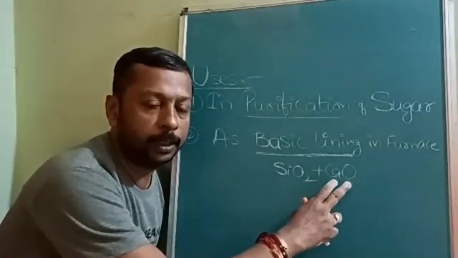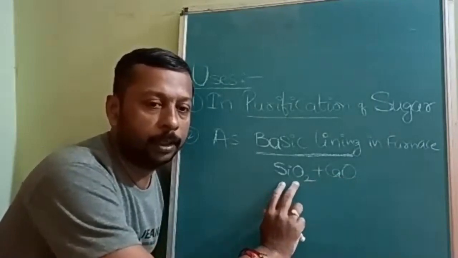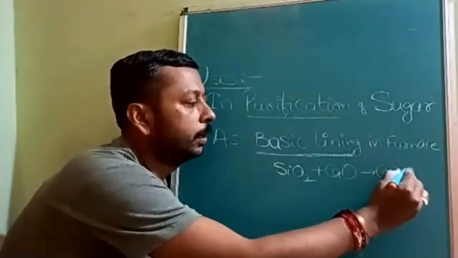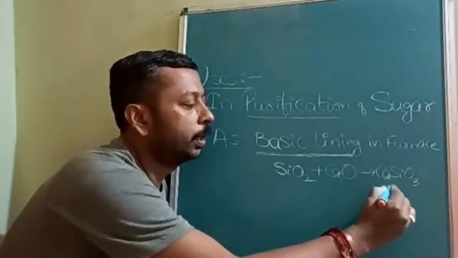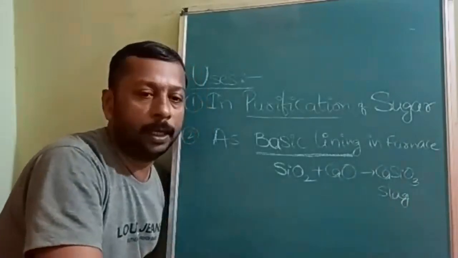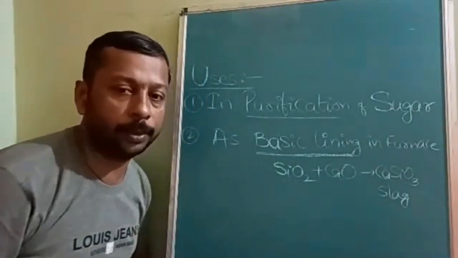The basic lining reacts with the acidic impurities to form a slag called CaSiO3. What is it called? Slag. So to give the basic lining of the furnace, we use calcium oxide. Okay, note down.